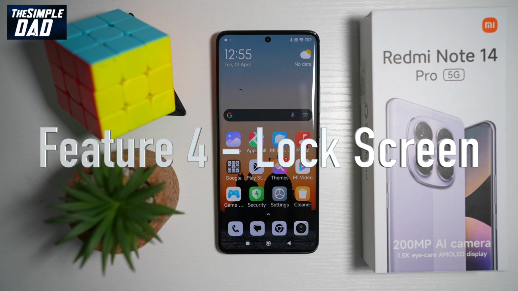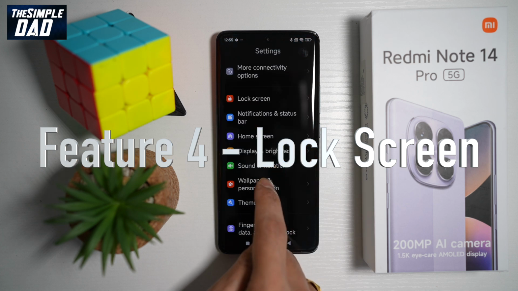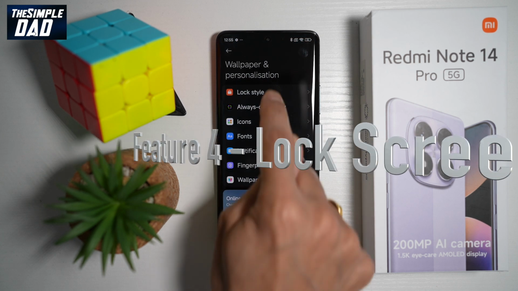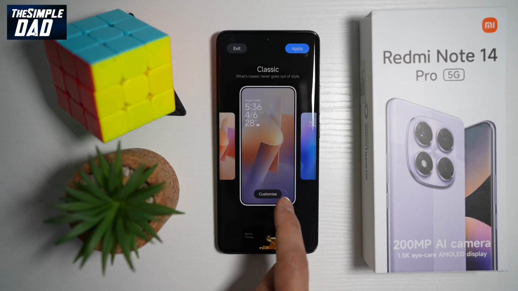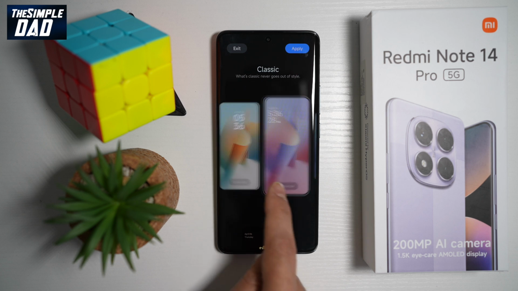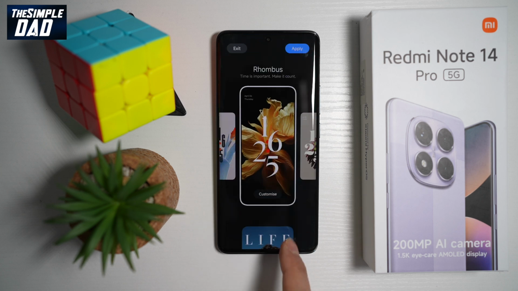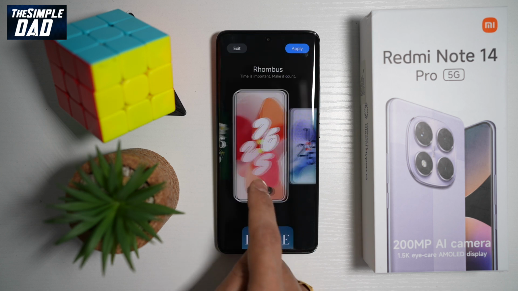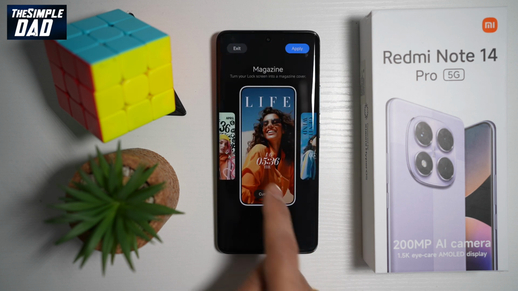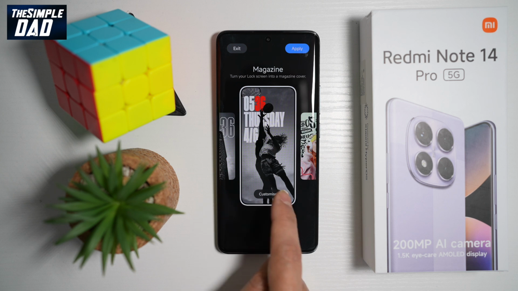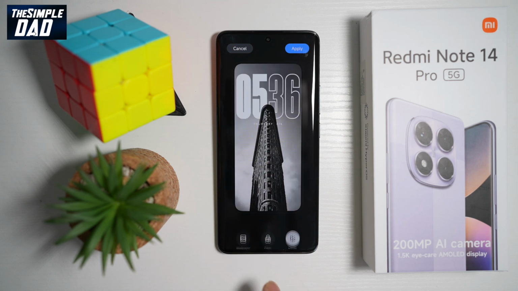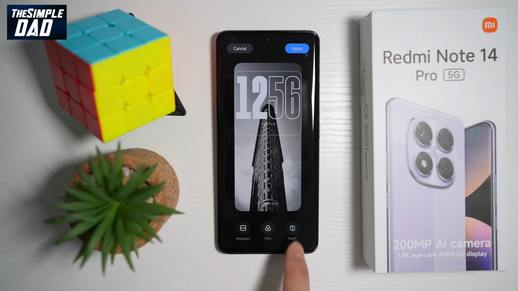So again, this is in the same settings, wallpaper and personalization, and you have your lock style. From here, you have different lock styles which you can choose from. Here you can swipe down and swipe left, all the different lock styles. If you swipe down more, you'll get these different styles. If you swipe down more, you can have pictures as well. And you can also have the depth of field effects. So let's just say, for example, this one here, you can customize the depth of field.